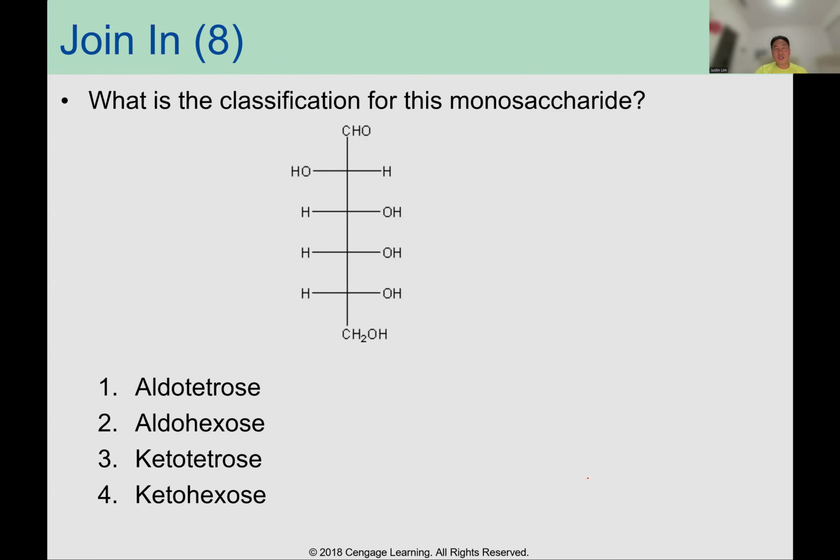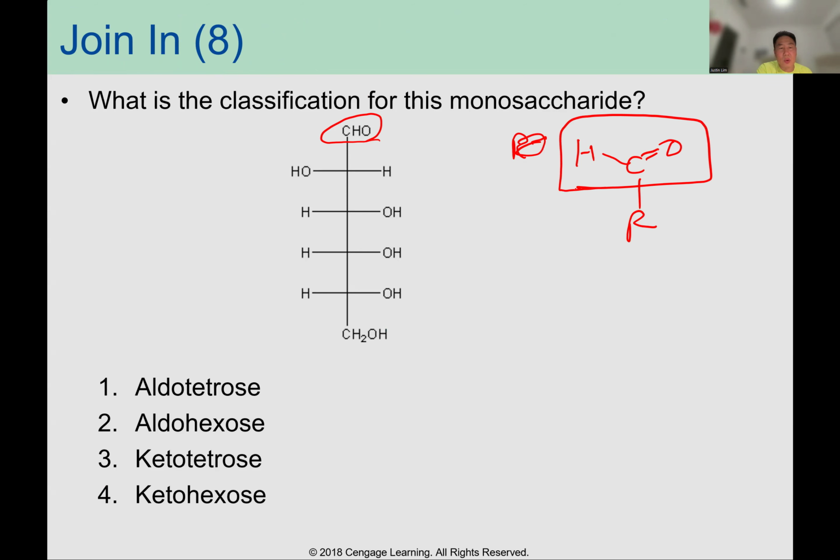Okay, what is the classification for this monosaccharide? First, let's find the functional group, R, C=O, H. What is that? Aldehyde, aldo. And how many carbons can you see here? One, two, three, four, five, six carbons. So what is six? That's hexose. So aldohexose. Okay.